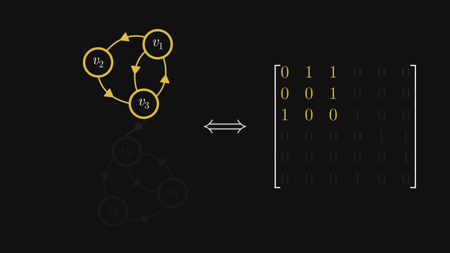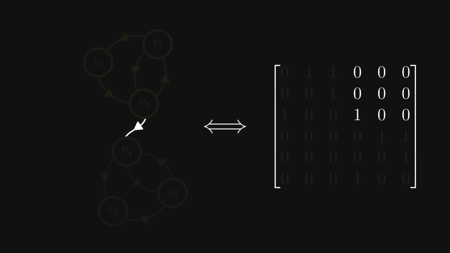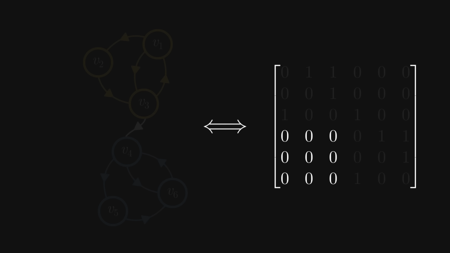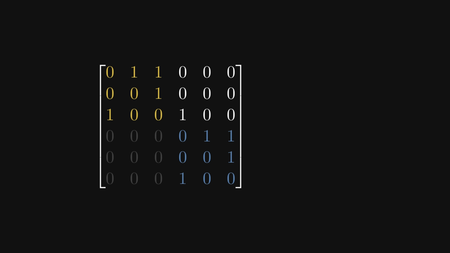The one in the upper left corner corresponds to the edges within the first strongly connected component. Similarly, the lower right corner represents the second component. On the other hand, the non-diagonal blocks represent edges between components. The upper right block corresponds to edges from the first component to the second, while the lower left block corresponds to edges from the second component to the first. As there are no edges from the second component to the first, this block is full of zeros. In other words, this edge matrix is upper block triangular with square blocks.